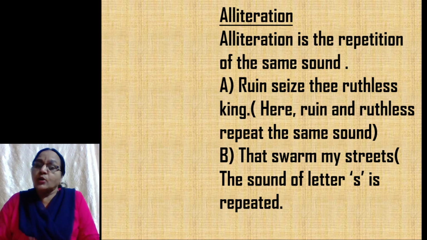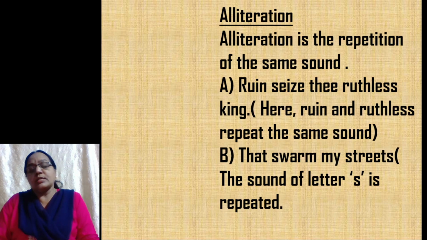The first one, ruin sees the ruthless king. Look at these two words, ruin, ruthless. Here you find the ru sound is repeated. This is for greater poetic effect.